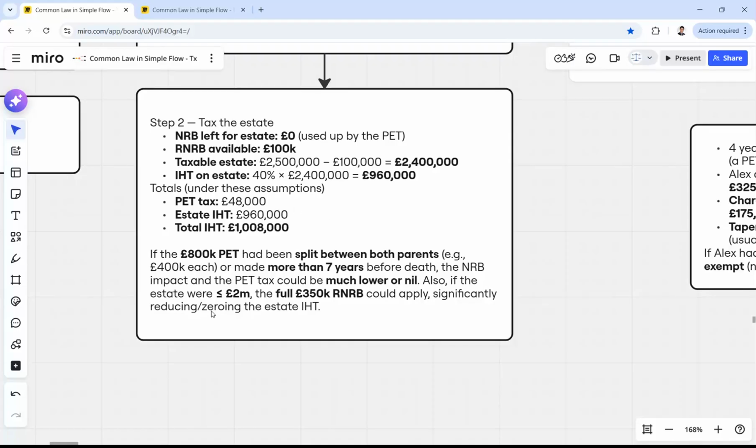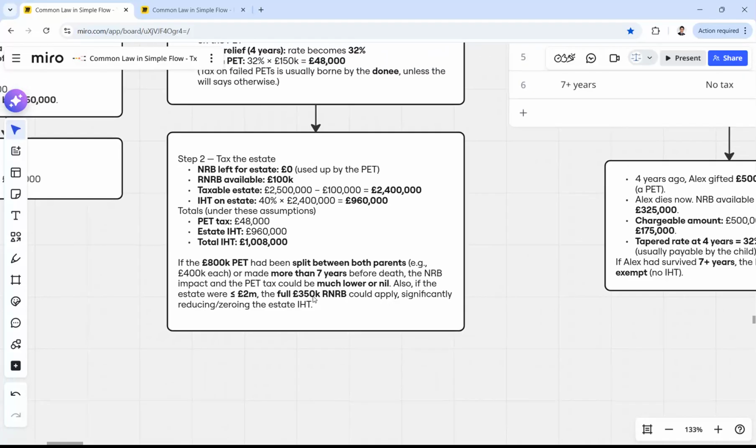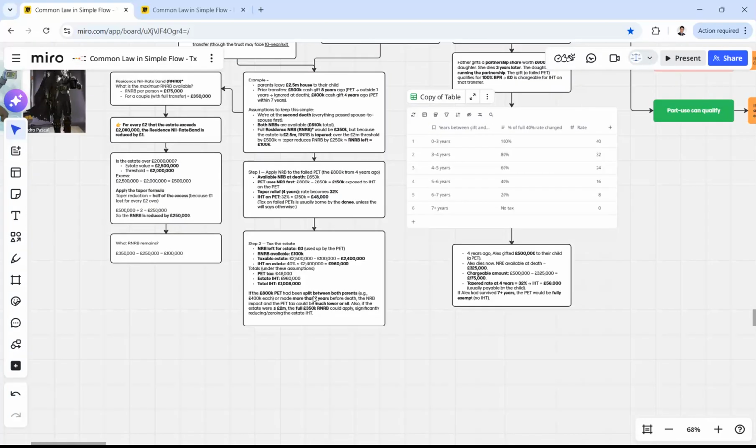Also, if the estate were less than 2 million, we wouldn't have this 2 million excess rule, and the full 350,000 RNRB could apply, the residence nil rate band for 2 parents, each of them under Celsius and Pedro Pascal to get 175,000, and that could also reduce the tax amount.